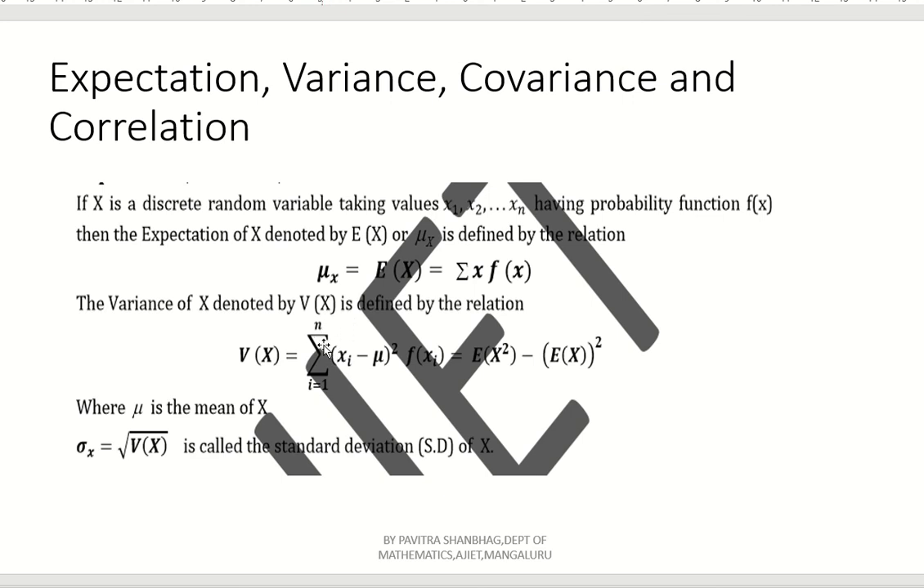Now, what is the variance of x? Either you can take E of x square minus E of x whole square, or you can take summation xi minus mu whole square into f of xi. One and the same. And what is here mu? Mu is nothing but mean of x, right? Now, what is standard deviation? Sigma x is square root of variance, right? Square root of variance is nothing but standard deviation of x here.